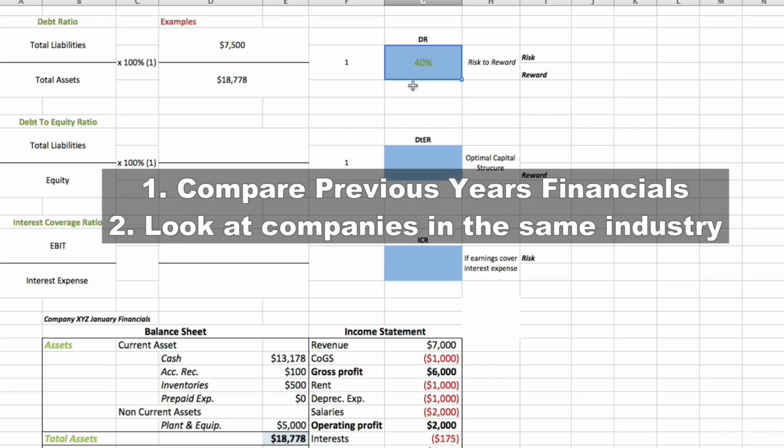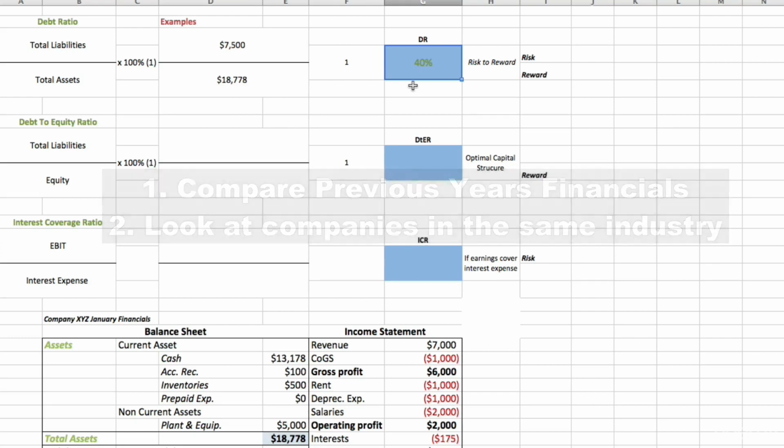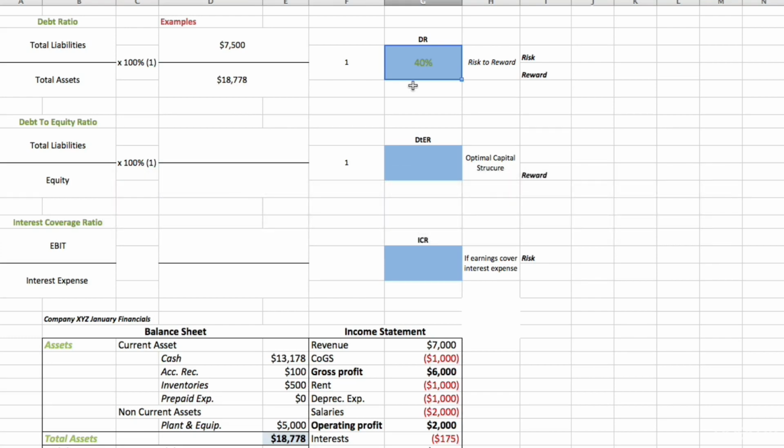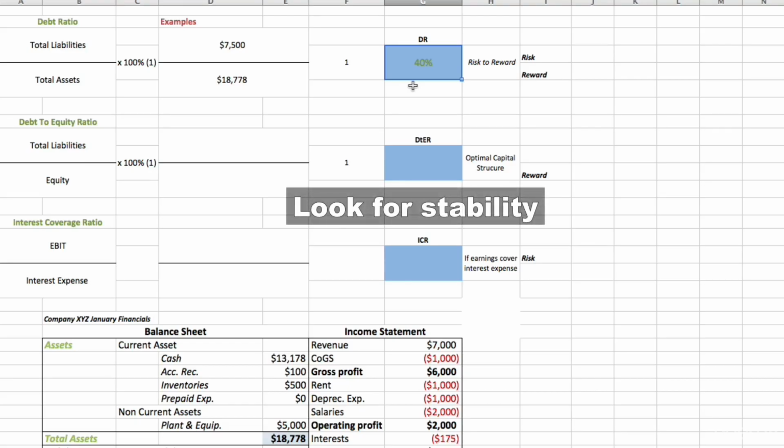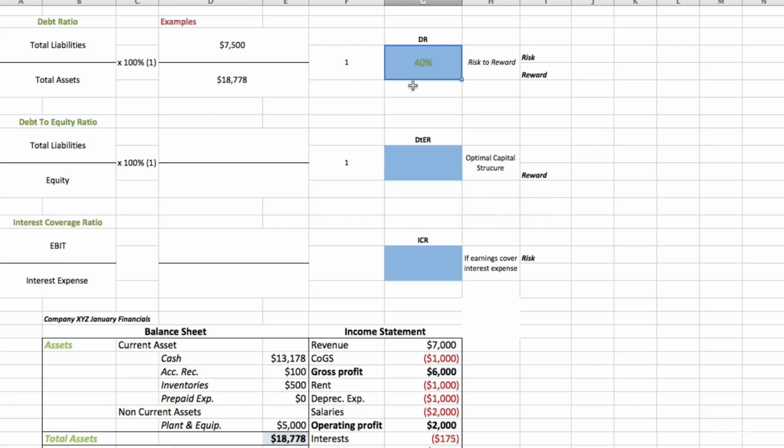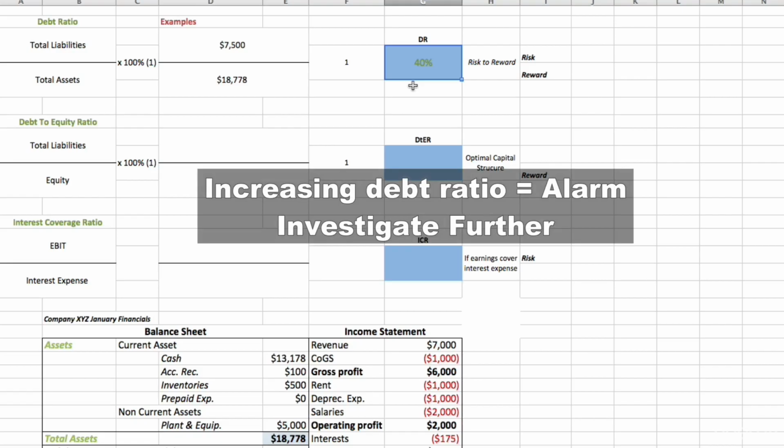And also we want to see whether this ratio is increasing or decreasing over time. A decreasing debt ratio is sometimes a good sign, although your objective here is not really to decrease the debt ratio itself unless it is very high, but to keep it stable. So when you see a debt ratio which is stable over time, this is definitely a very good sign. And on the other hand, if you see a debt ratio which is increasing too much over time, this can be a bad sign.